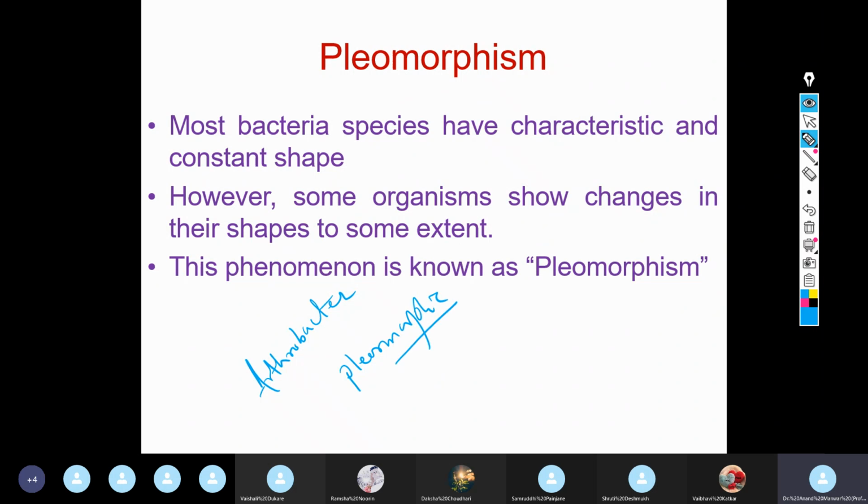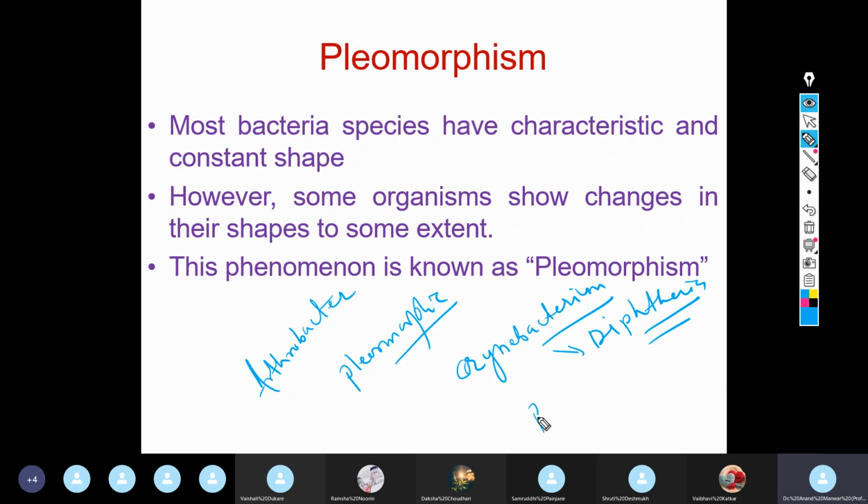Means they are constantly showing different arrangements. Even Corynebacteria, which is also one of the organisms responsible for causing diphtheria, also shows pleomorphism.